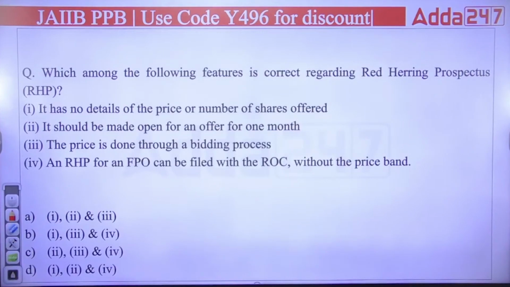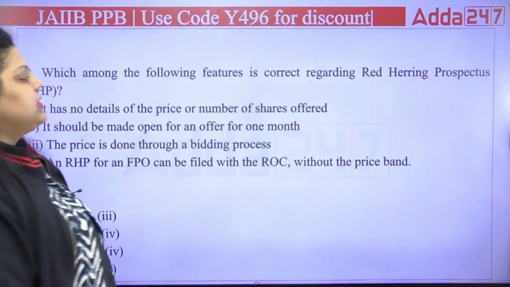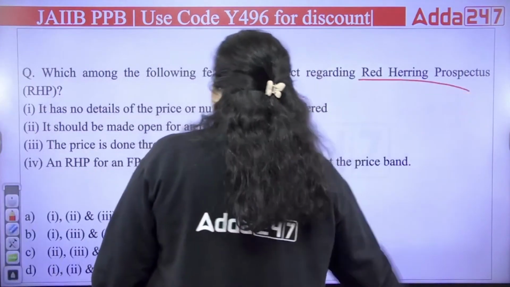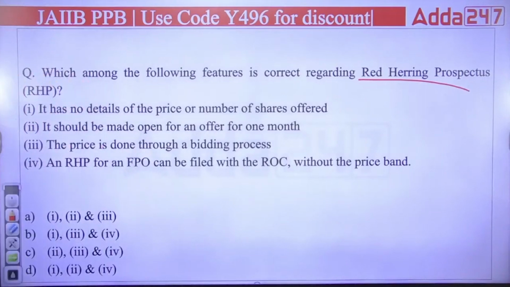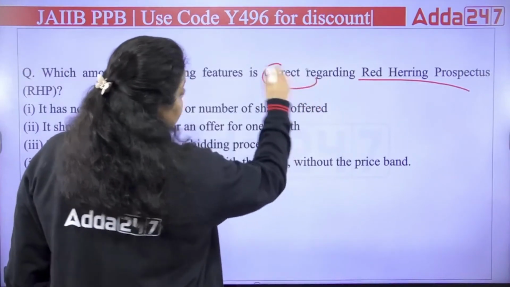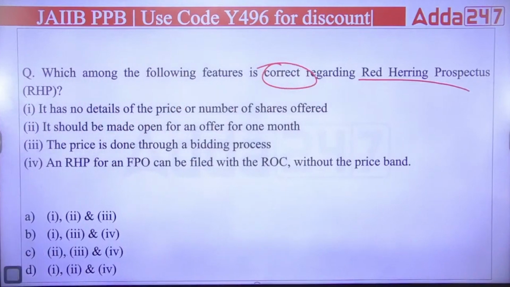Next. Which among the following features is correct regarding the red herring prospectus? The feature correct about RHP, red herring prospectus.